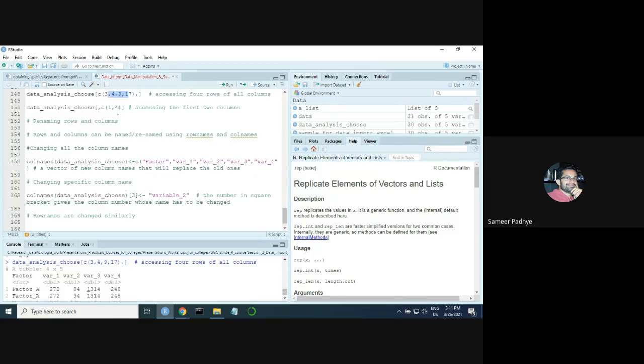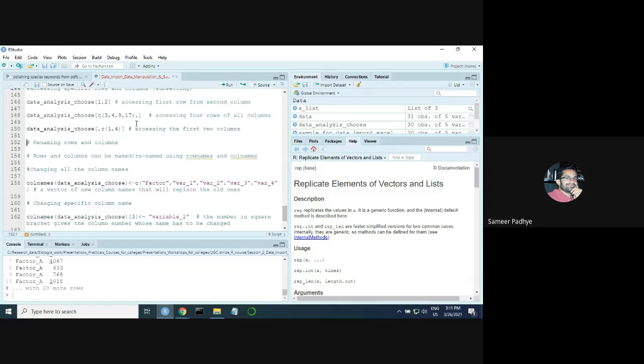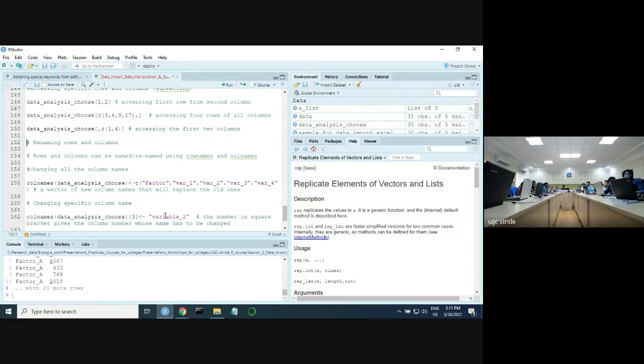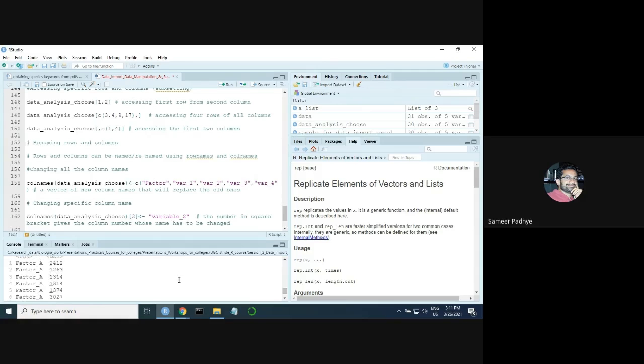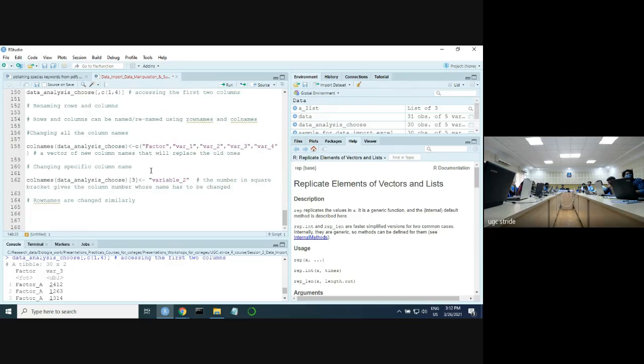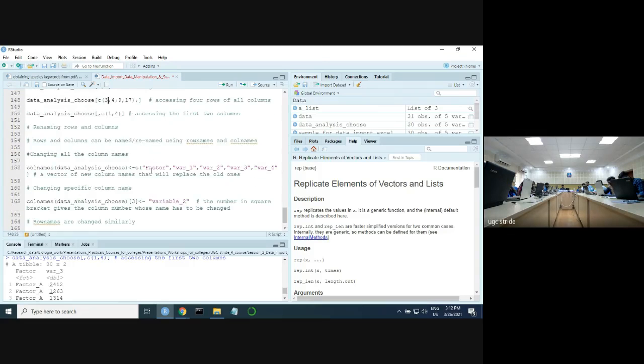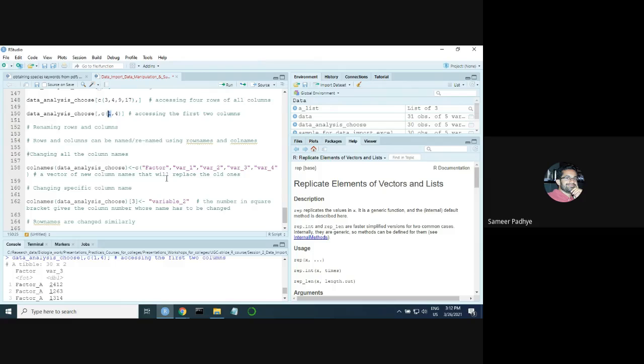Similarly, you can also subset columns like this. Here we are telling R that you only want the first and the fourth column. You don't want the rest. In the same fashion, you can also put names of the columns or names of the rows here. But what is the precaution that you should take in that instance? Suppose you want to use names. What is the one thing that you should keep in mind?